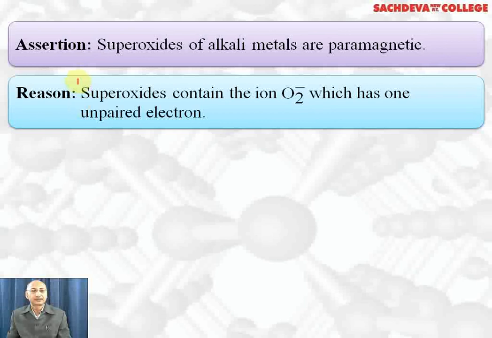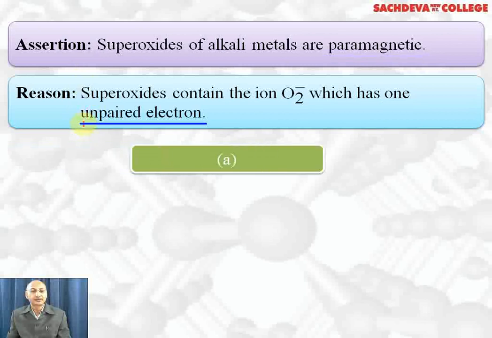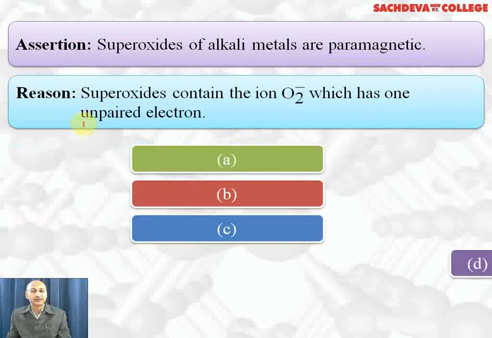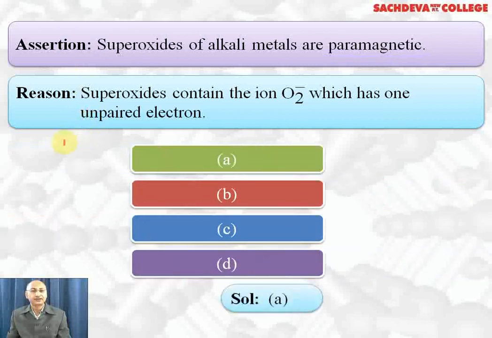Superoxides of alkali metals are paramagnetic. Superoxide contain O2 minus which has one unpaired electron. Options are A, B, C, D and correct option is A part.